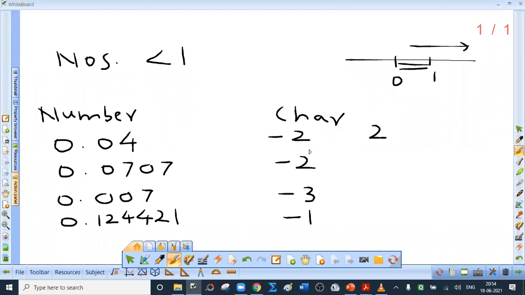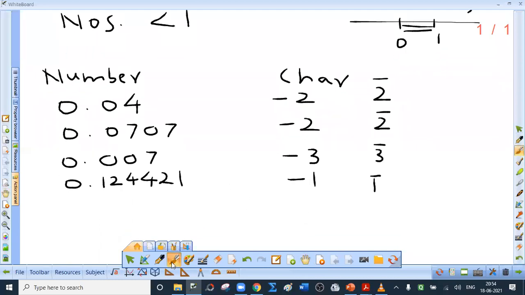Instead of writing -2, we write bar 2. Bar 2 means -2. Here bar 2, bar 3, bar 1. The reason I'll explain once again. How will you read this number? -1.4141. Here this part 0.4141 is also negative. But if this is the fractional part, that is the mantissa part, it cannot be negative. So though characteristic -1 is negative, this part is positive.